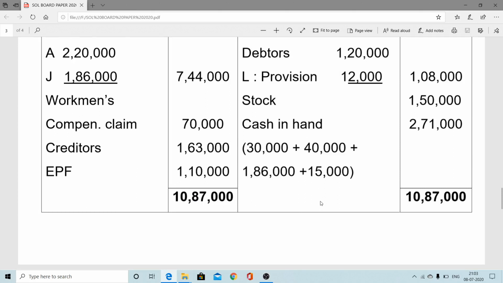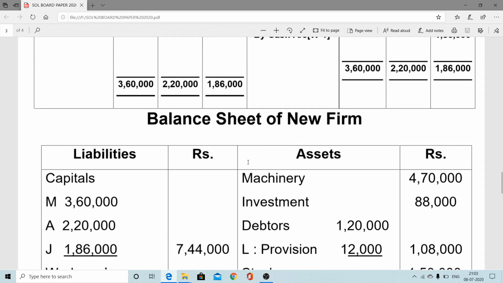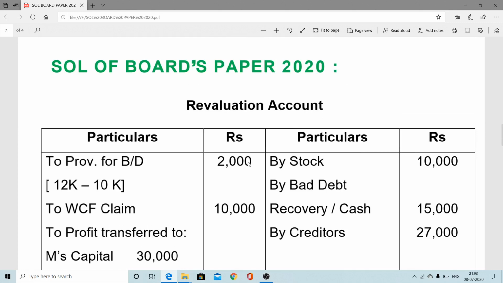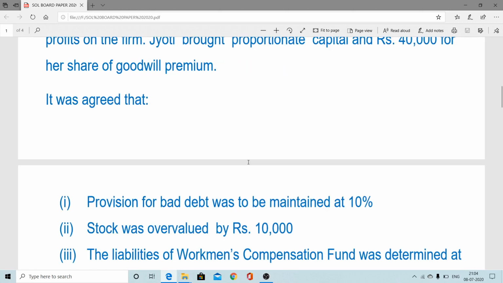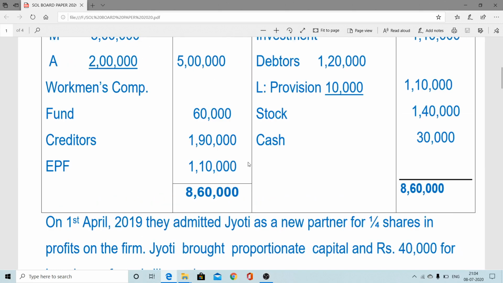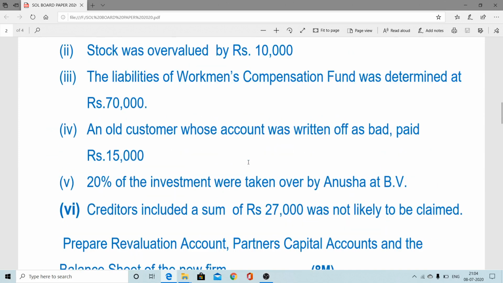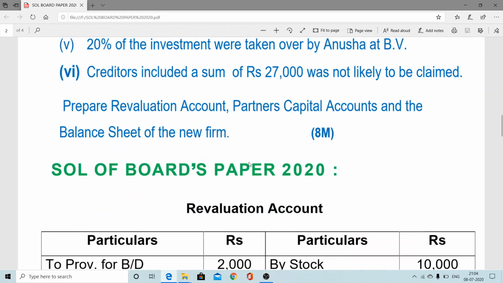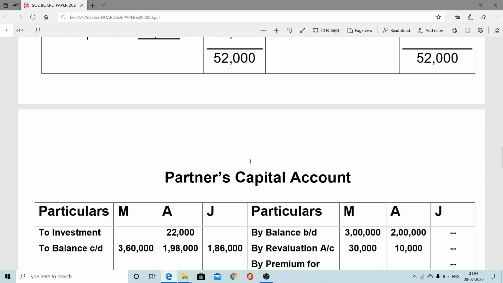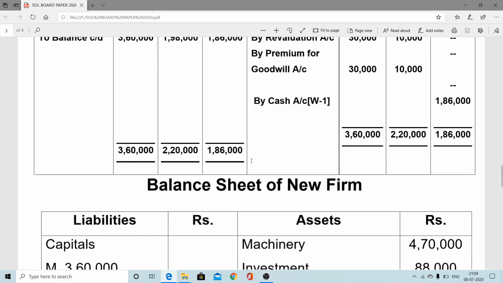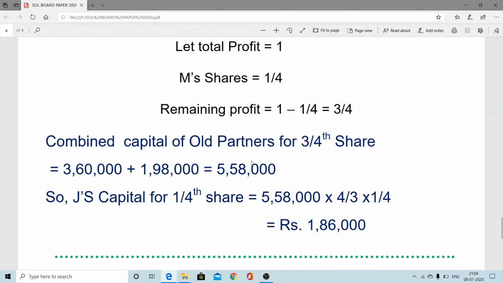The totals of the asset side and liability side are equal. So therefore the balance sheet tallies. Well, the problem solution is over. Now this is last year's question paper and the solution of this paper. I think it will be clear to our learners. Okay, thank you, and that much.